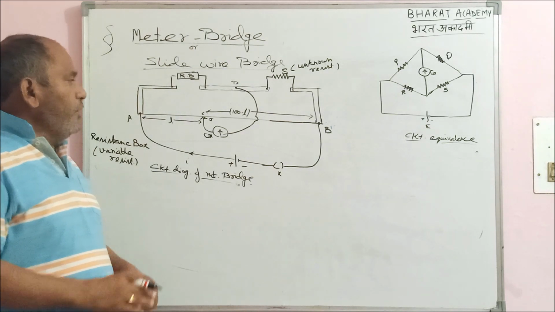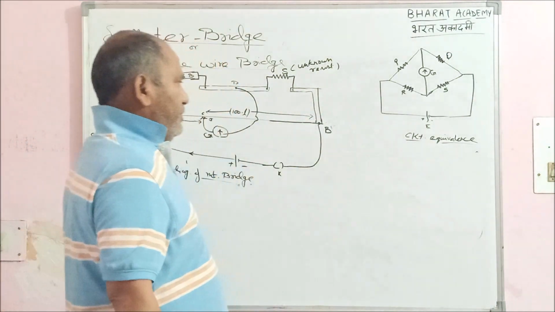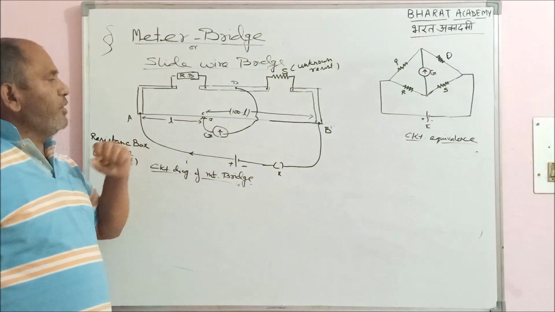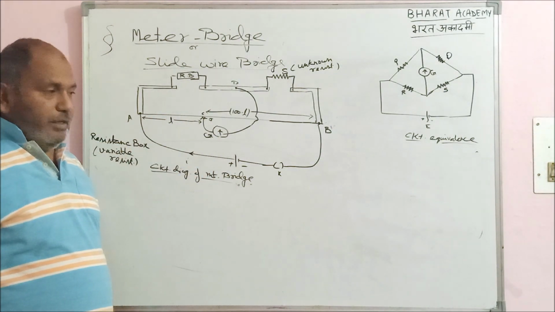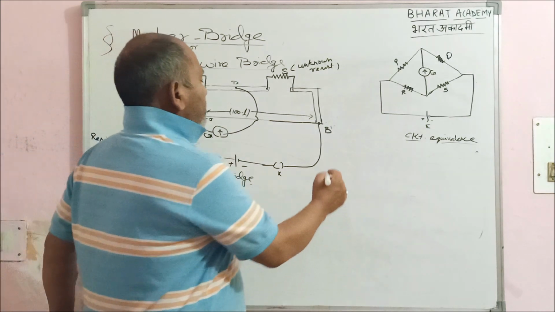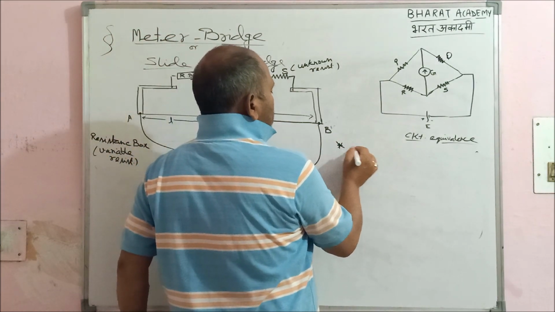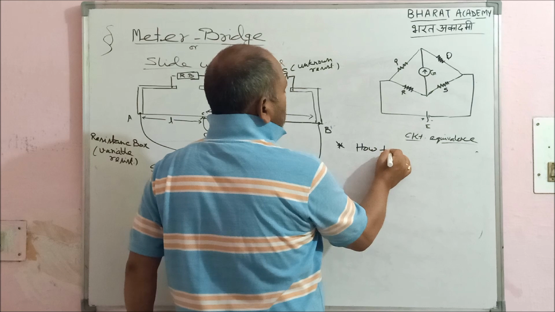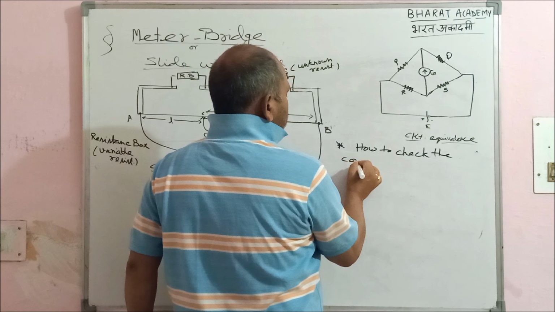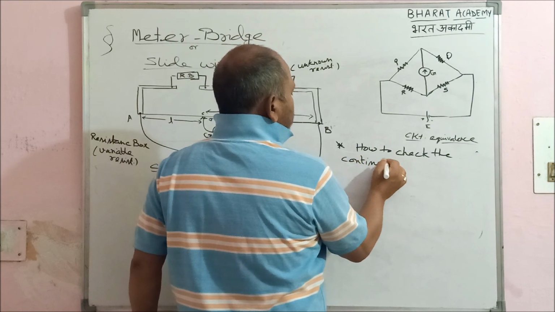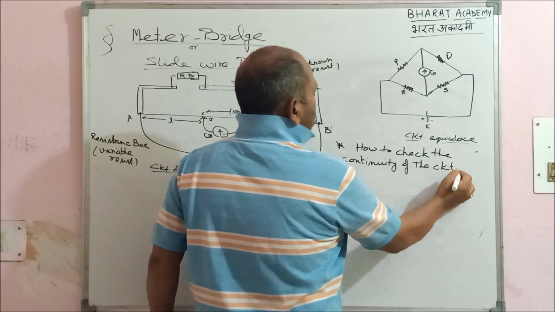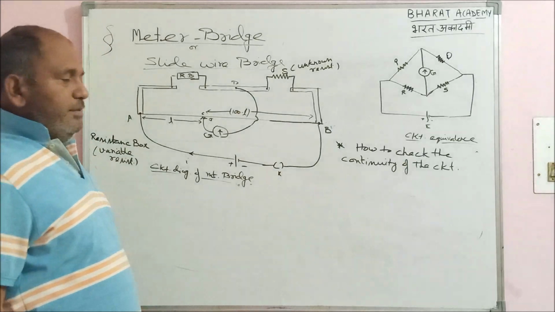Right? If you just check this equivalent circuit, you will find that R is there, S is there, battery is there, galvano is there, but what about P and Q? Right? So the first requirement is how to check the continuity of the circuit. Here continuity means whether the circuit is working or not, right?